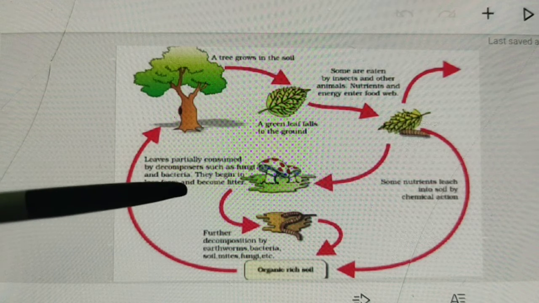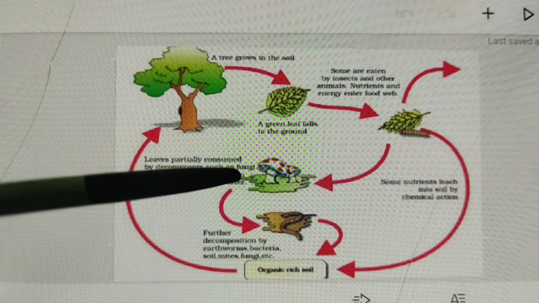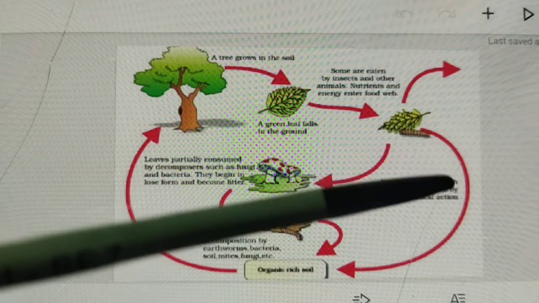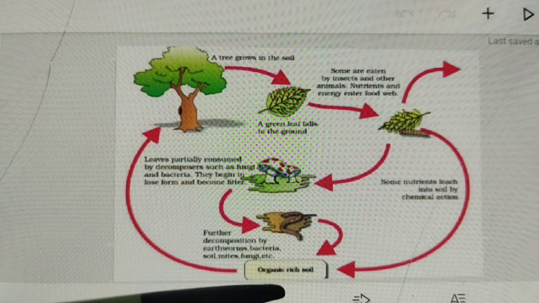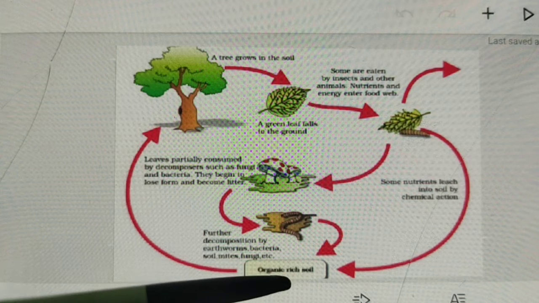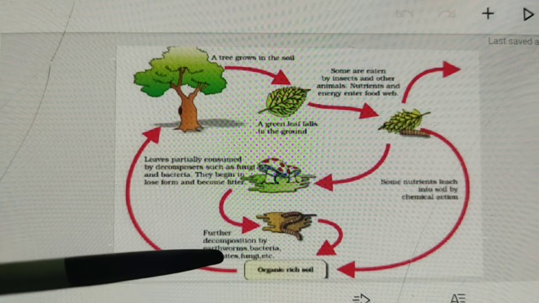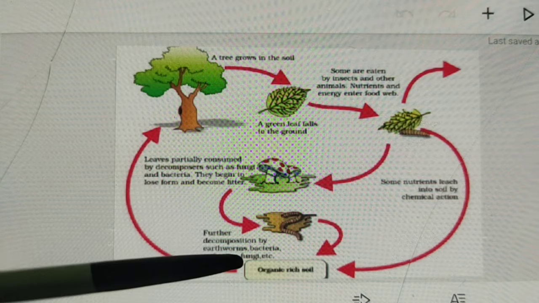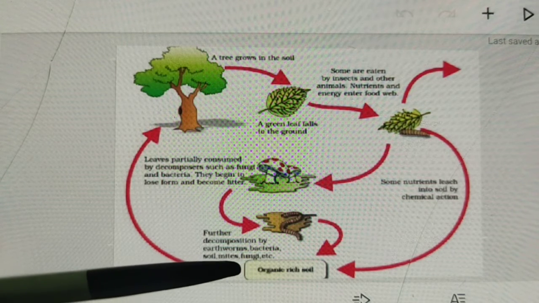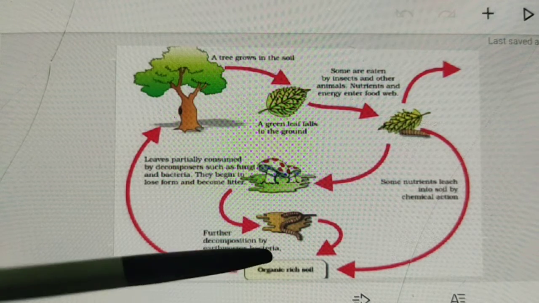They begin to lose form and become brittle. Next, organic rich soil, which means soil mixed with organic substance, and further decomposition by earthworms, bacteria, soil mites, fungi, etc.